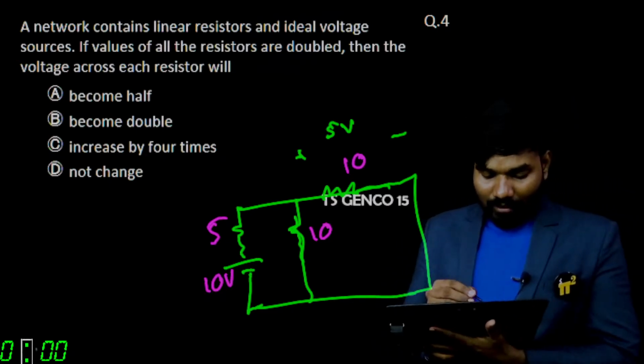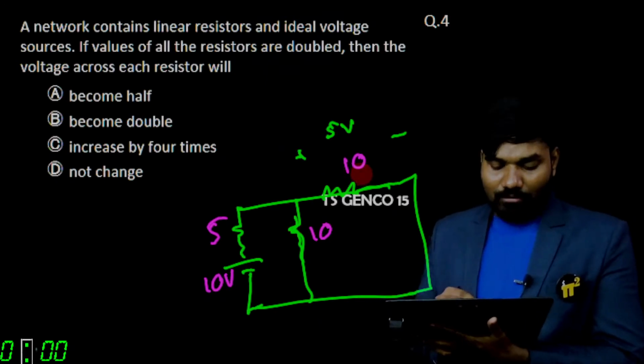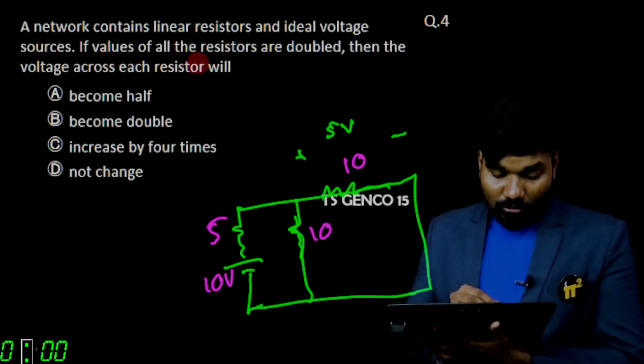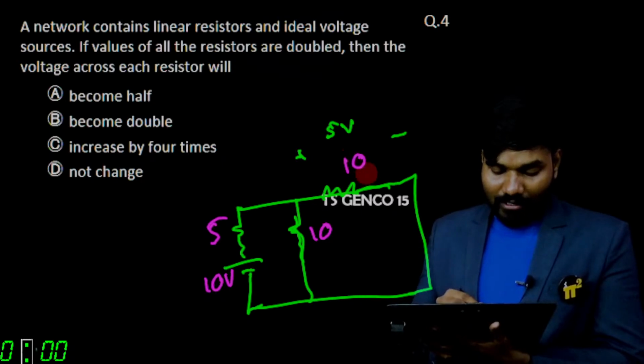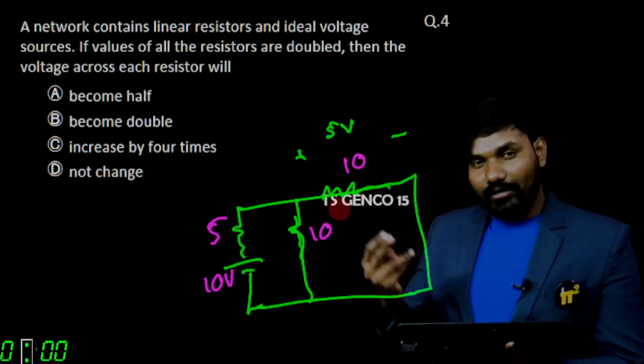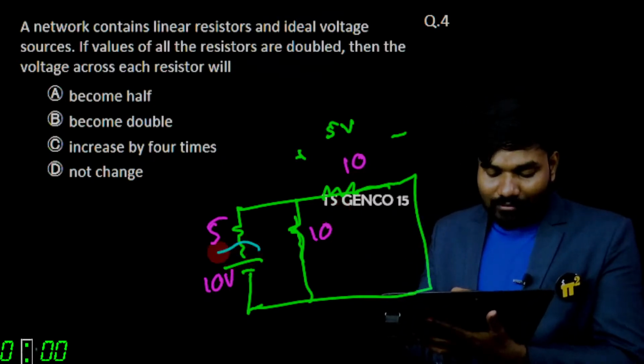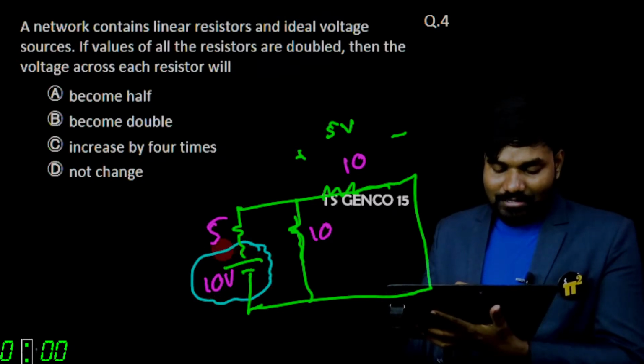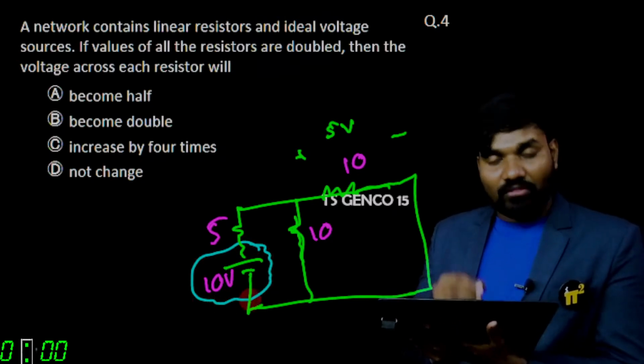Now the moment everything has changed to its double, if the values of all resistors are doubled, only resistors got doubled, then what will happen to the total resistance acting upon this?